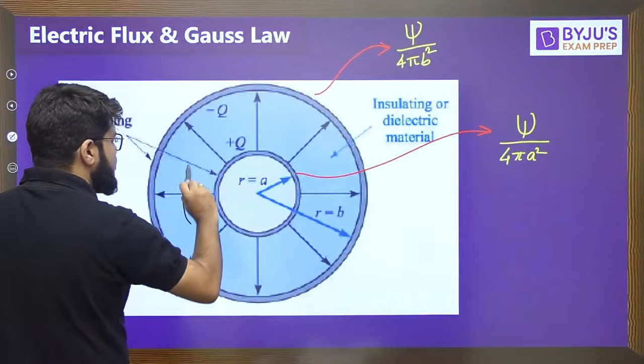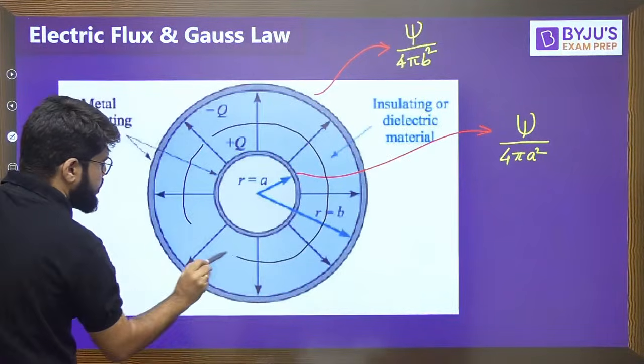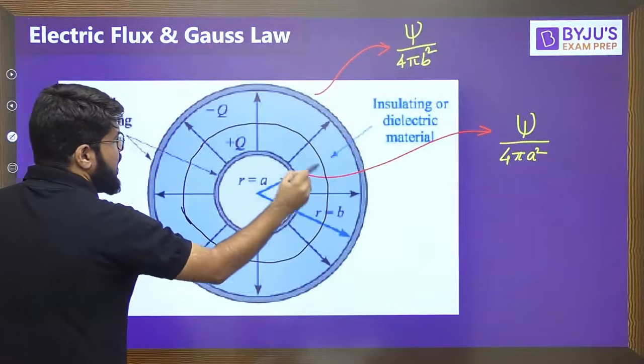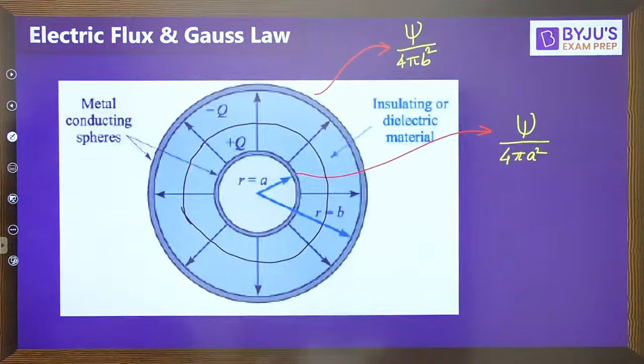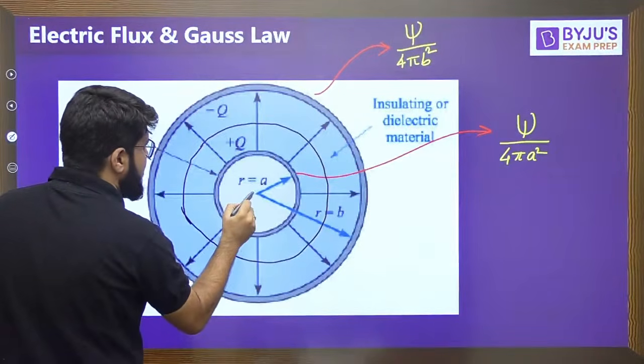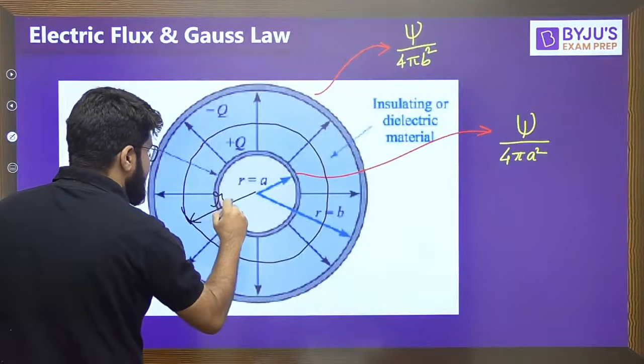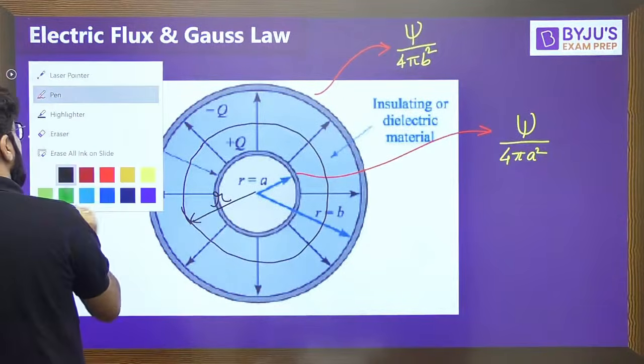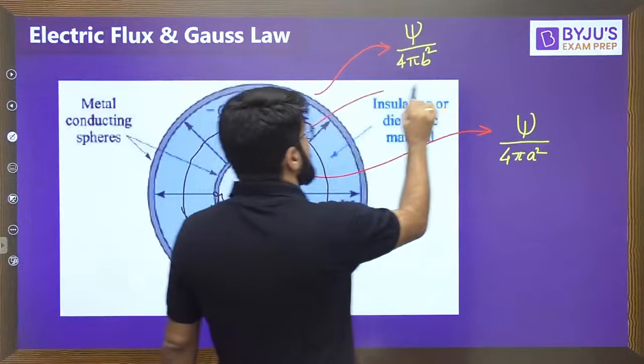And the surface density at any point: if you take any spherical body between them, if you assume that there is one more sphere at a distance r, let's say this is the general radius r, what is the density of flux at this surface?